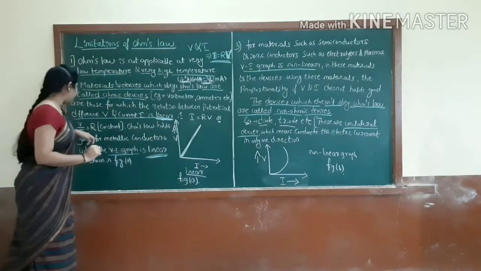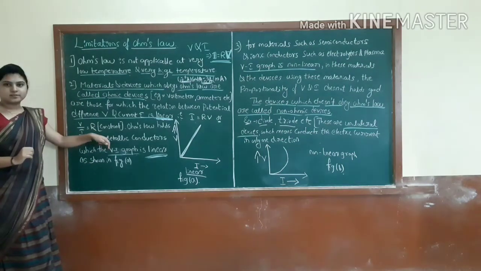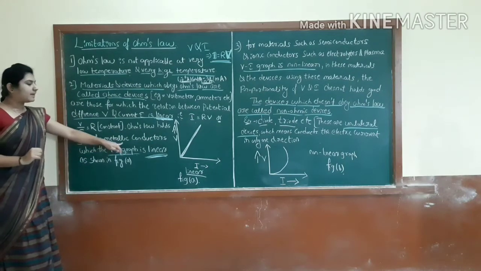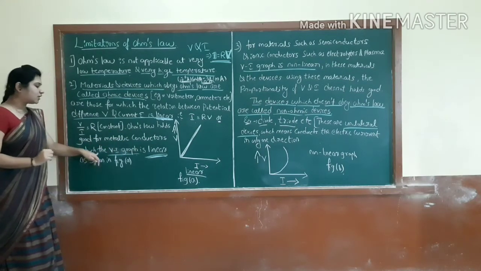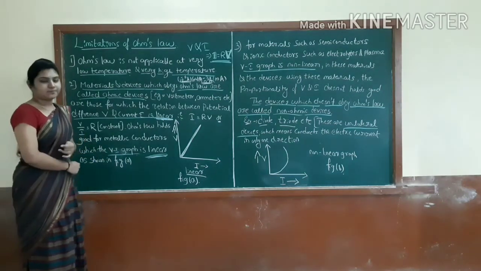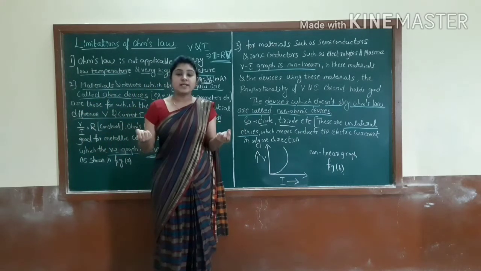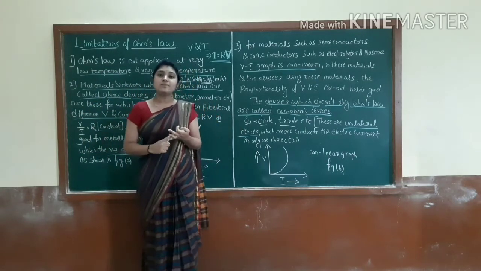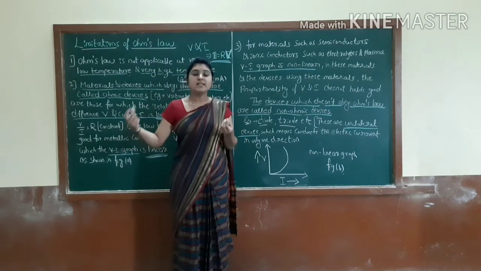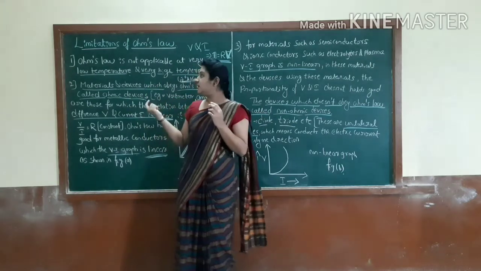From this I can write V by I is equal to R, where R is the constant resistance. See, Ohm's law holds good for metallic conductors, for which the VI graph is linear as shown in figure A. That means for metallic conductors, metals, you can take the example of aluminium or copper here. For aluminium or copper conductors, this graph will be linear.